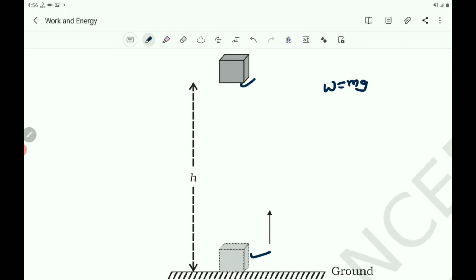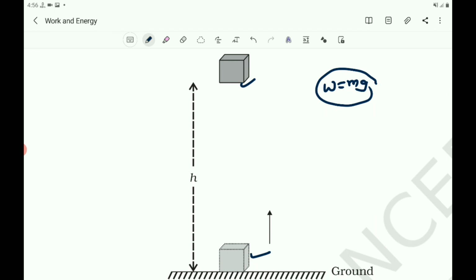So, the force required to raise the object to height h is equal to W equals mg. The object gains energy equal to the work done on it.